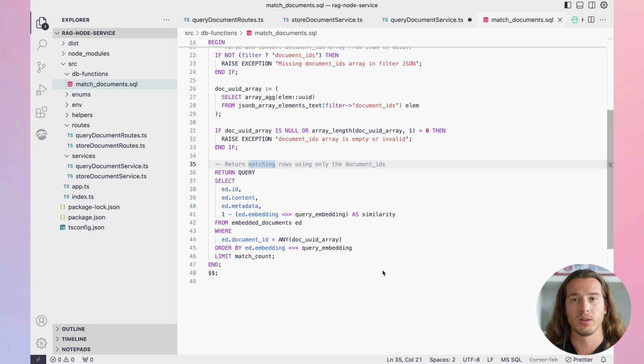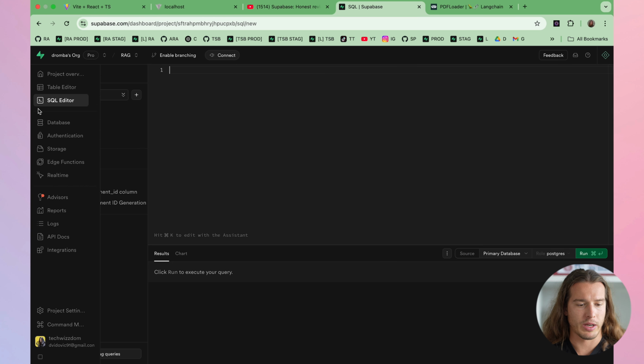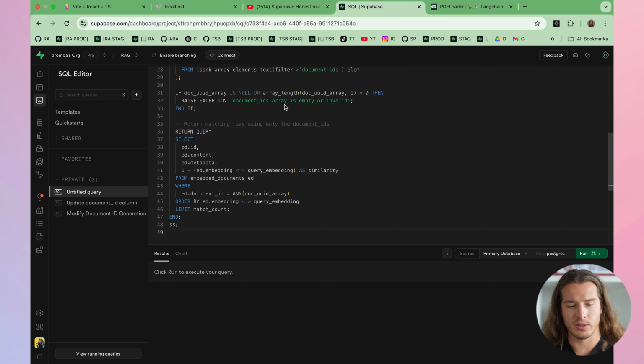This function will grab documents from the vector database. And what you need to do to actually use it, you need to copy paste it. Then you need to go to the SQL editor in Supabase and paste and run the function here.